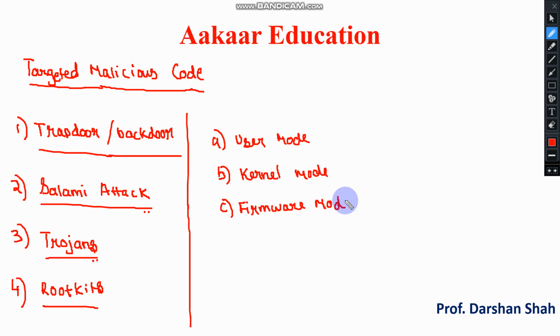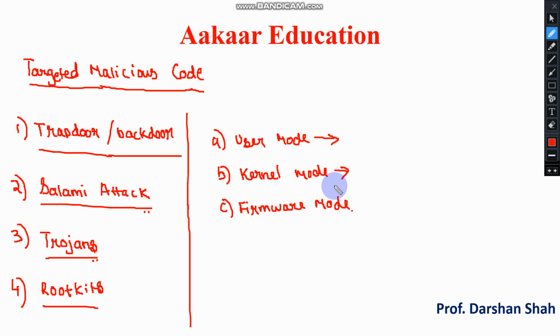In the user mode, it can get administrative privileges, and because of that we know what harm can be done. These are detectable rootkits, so they can be removed easily. But the next two are more difficult to remove.